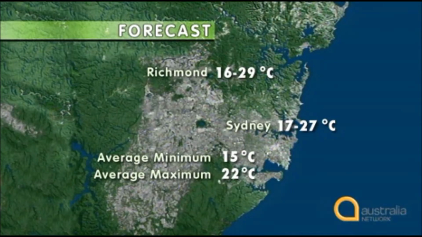Okay, now let's look at temperatures. Temperatures will range from a minimum of 16 degrees in Richmond and 17 degrees in the city. We write that as 16 degrees Celsius with a capital C. If it was in Fahrenheit, we'd write 16 degrees Fahrenheit with a capital F. But in Australia, we use Celsius. So when giving a temperature range, it's written 16 to 17 degrees Celsius. These are both read out the same way. Notice that the 2 is unstressed. 16 to 17 degrees Celsius.